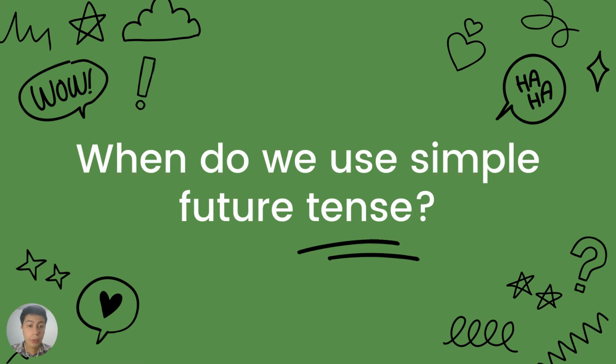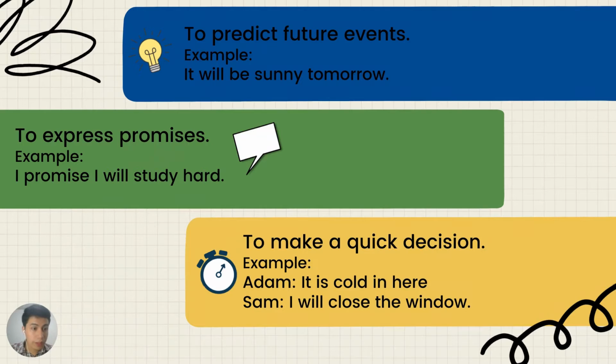Okay, so let's continue with one question. When do we use simple future tense? In general, we use the simple future tense for several different reasons. And here are some of the common reasons this tense is used. So let's review it in this presentation. We have three examples. The first one, the blue one, to predict future events. For example, it will be sunny tomorrow.